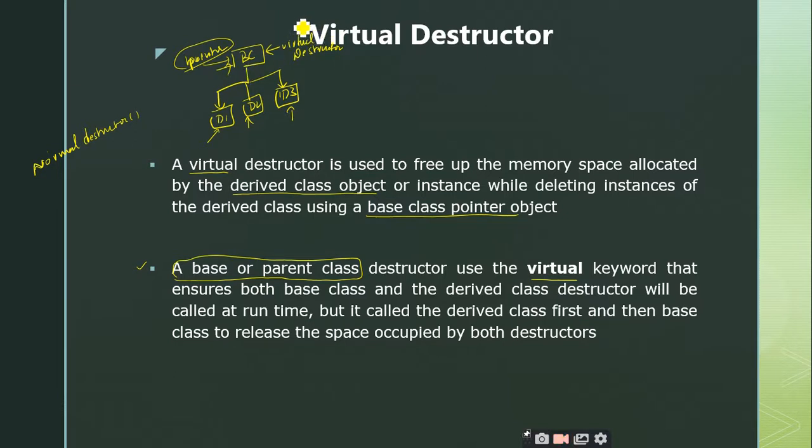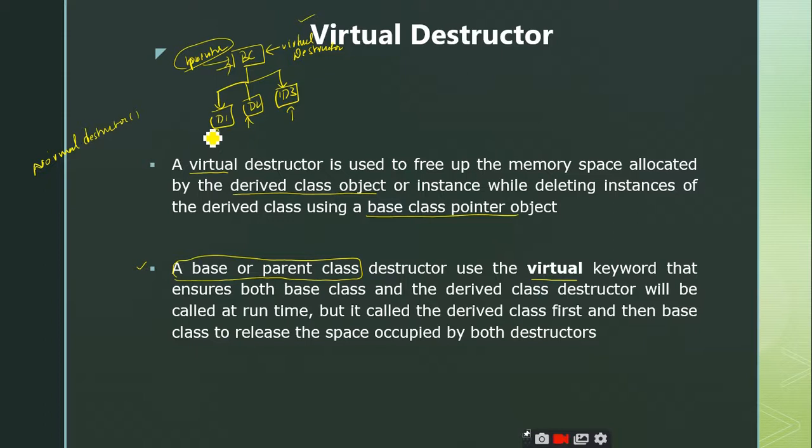This is the main purpose of virtual destructor. And since it is a virtual destructor, this destruction always takes place at runtime. Is it clear up to this point? A single pointer used to deallocate the derived class objects as well as the base class is called the virtual destructor.